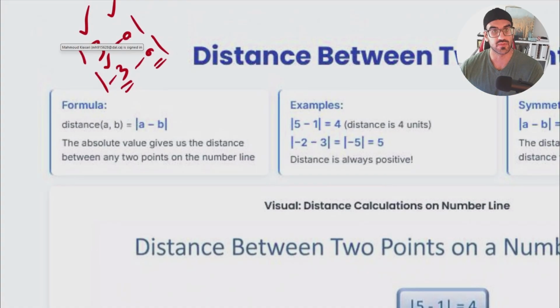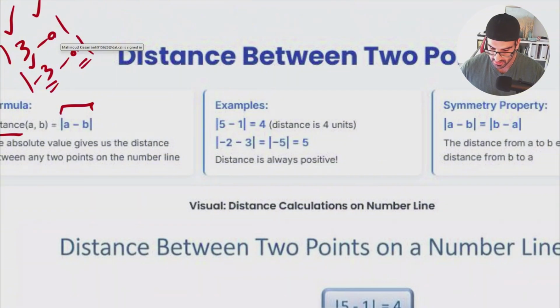But at some point, your reference could be different. It means that instead of just having 0, you are trying to find the distance between a specific number and another number. So at that point, we are trying to find the distance between two numbers. For instance, when we are talking about the distance of a and b, the only thing that we have to do is find the absolute value of b subtracted by a. For example, if I ask you what is the distance between 5 and 1, the only thing that you have to do is just subtract 5 by 1.